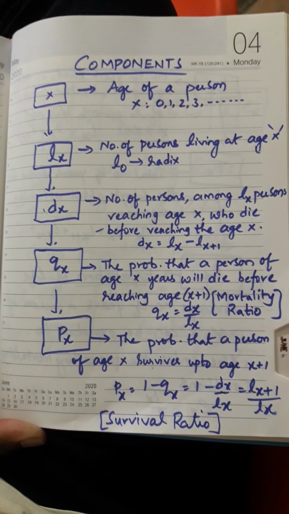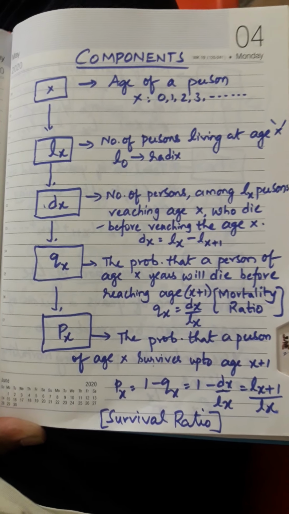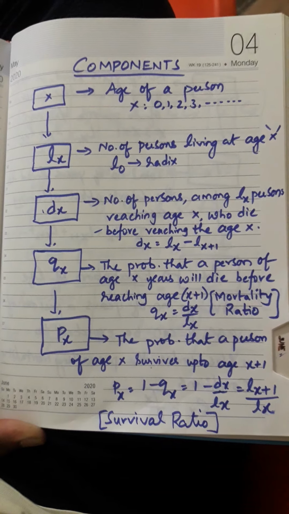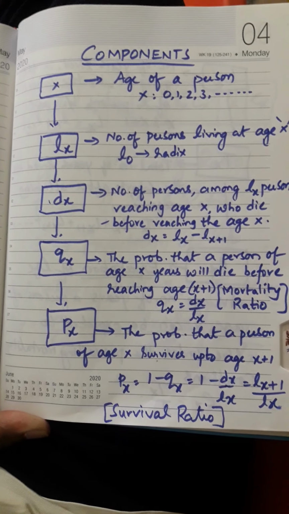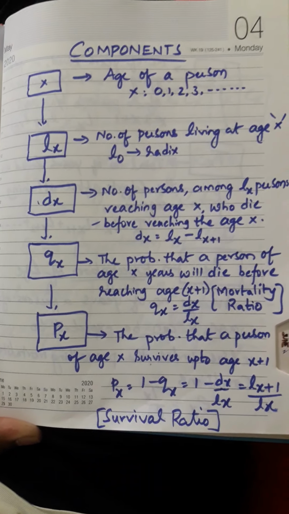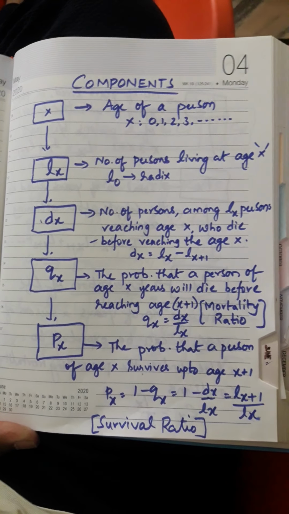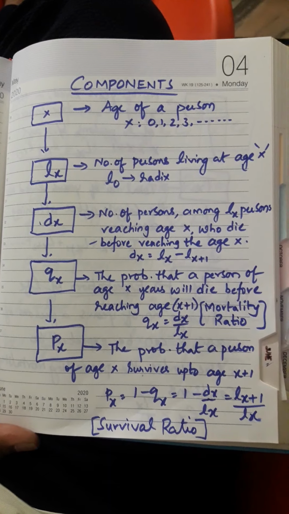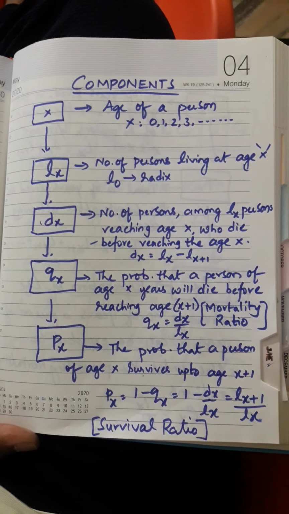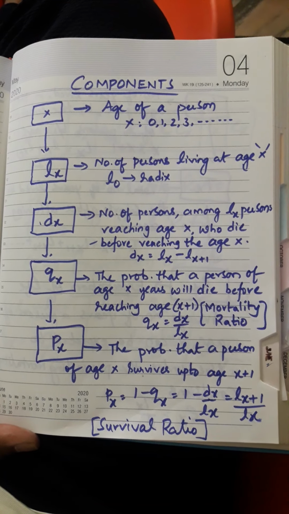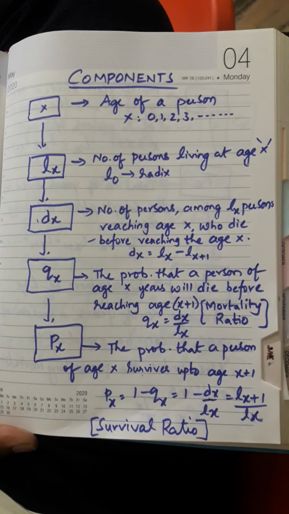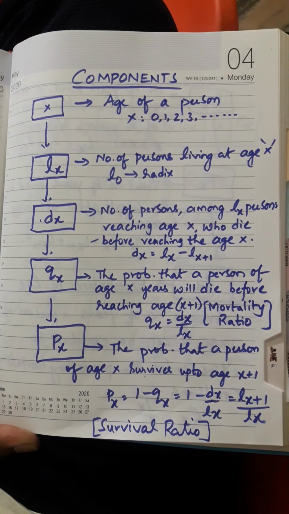As I said, life table describes from records from the birth and continues till the death, right? The same way, components, let x be the age of a person, say 0, 1, 2, 3 and so on. So let x be one person's age, it may be 0, 2 and so on, whatever the n number of ages.